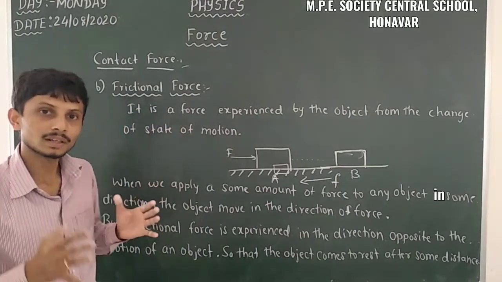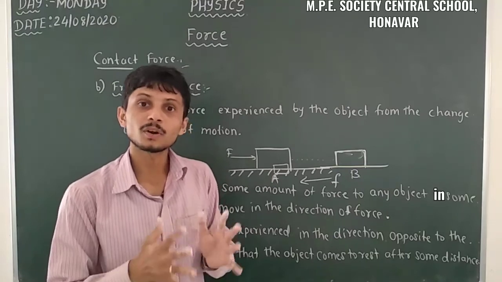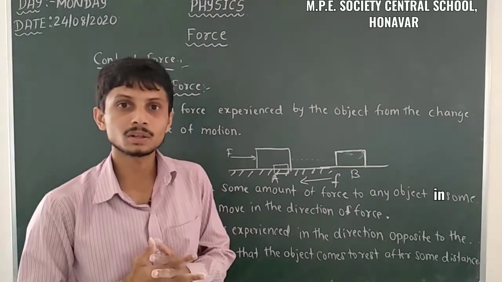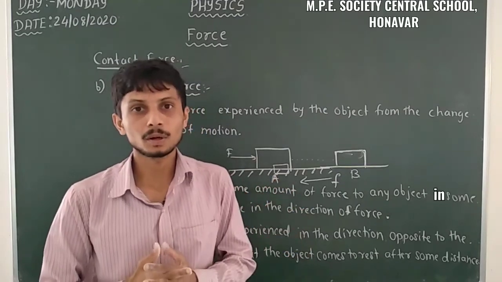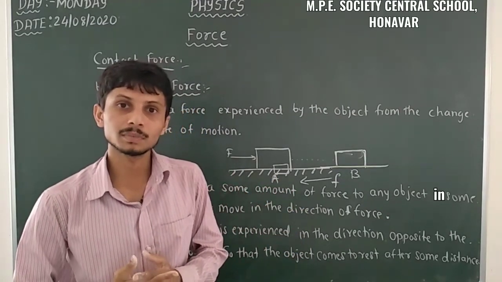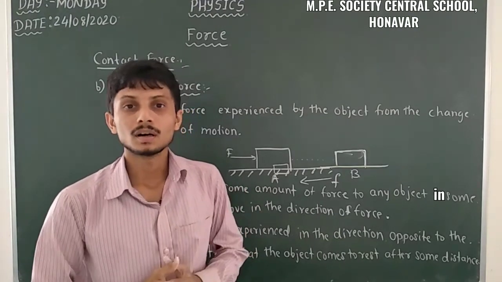When the state of an object changes without any action of muscle, there must be a contact force, that is a frictional force.